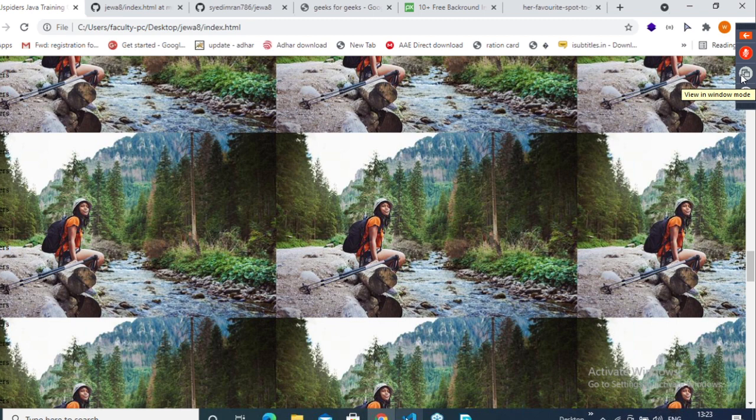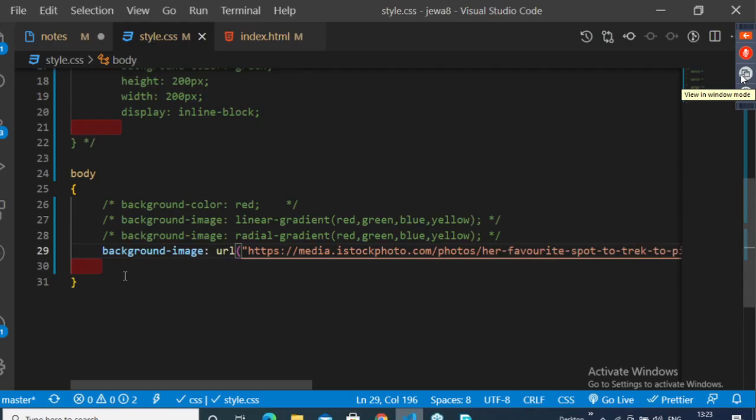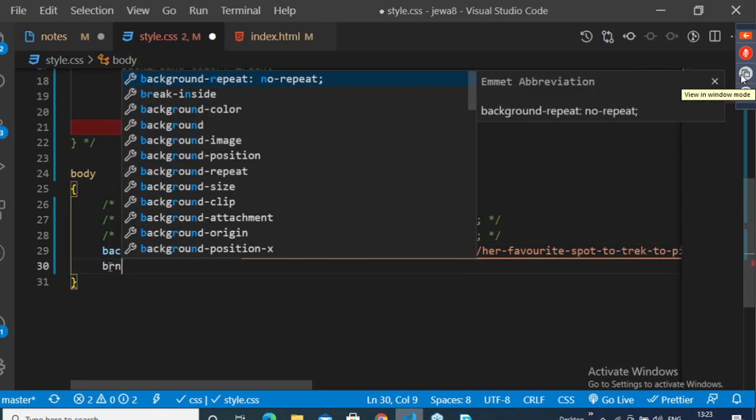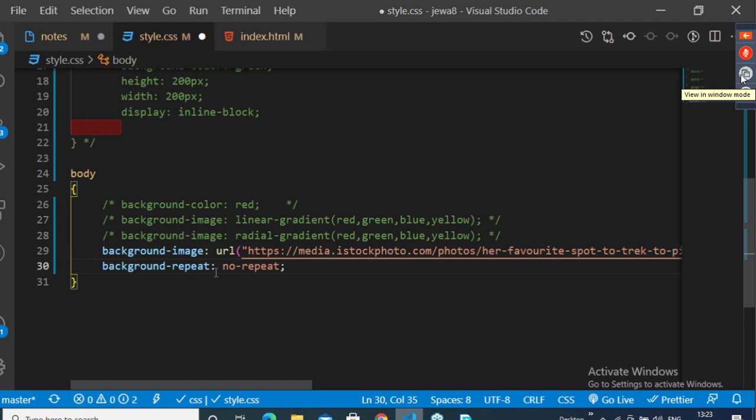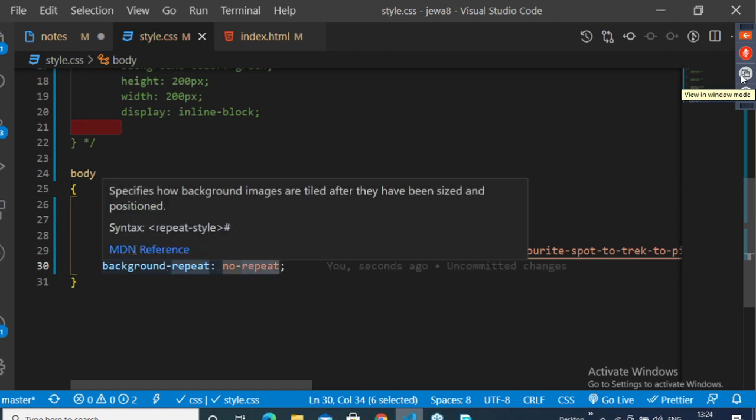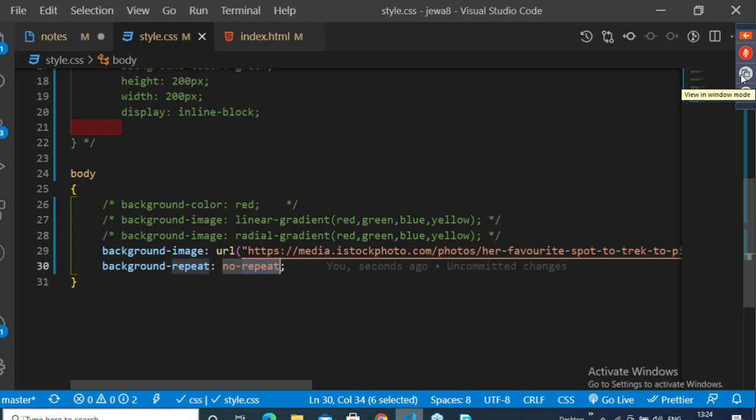So you should pass one value here, guys. Background repeat, no repeat. What is the value you should pass? No repeat. Save this. If you want to repeat only on the x-axis or only on the y-axis, you pass repeat-x or repeat-y. I don't want this, so I don't want to repeat this.